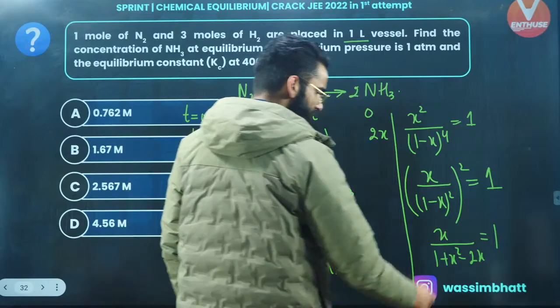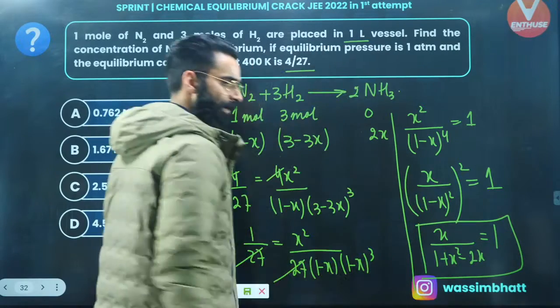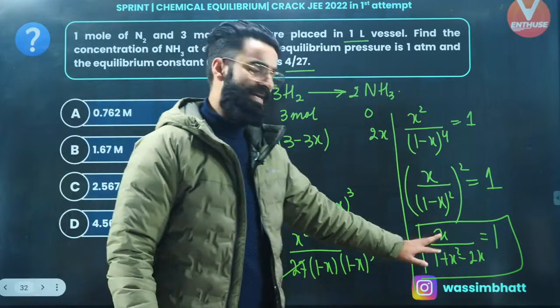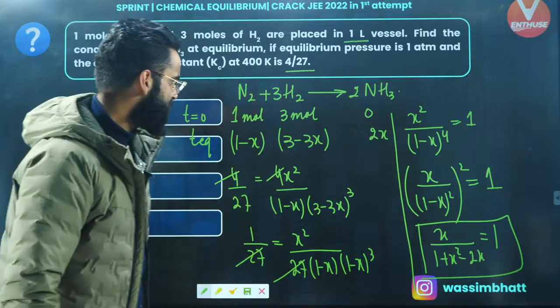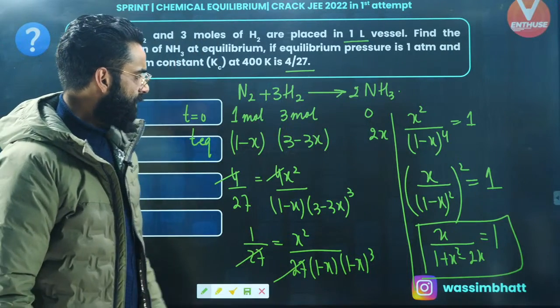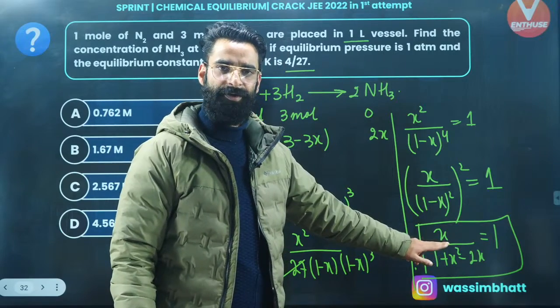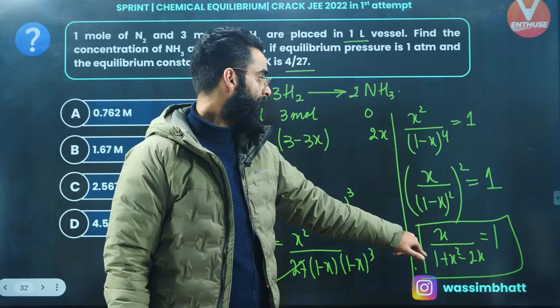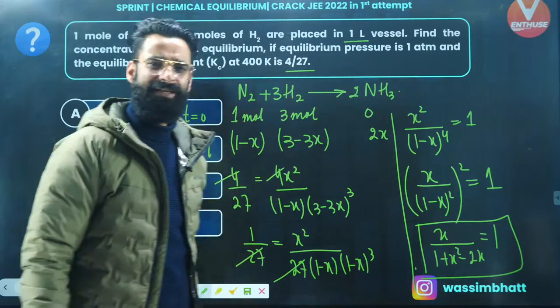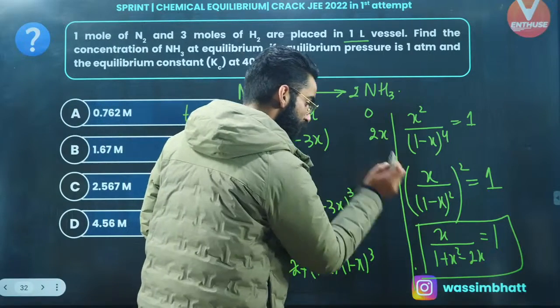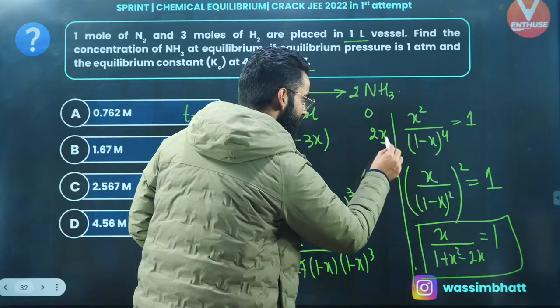Right? So from here you'll be getting one quadratic. After solving this quadratic, can I get the value of x? Absolutely, I'll be getting the value of x. Right? So basically you'll be getting two values of x from here, but you need to select the appropriate value. Perfect. After getting the value of x, you'll be just putting the appropriate value of x over here into this part.